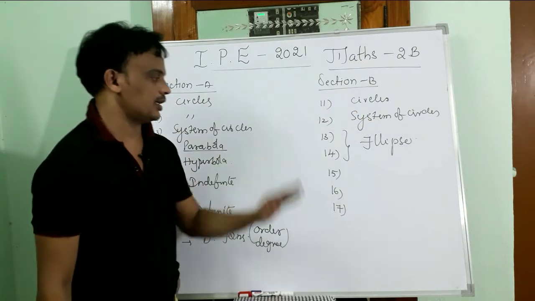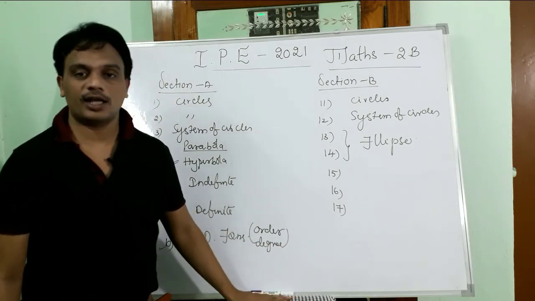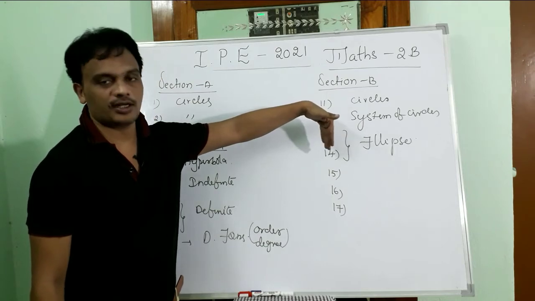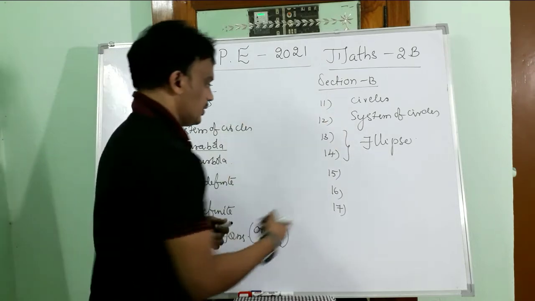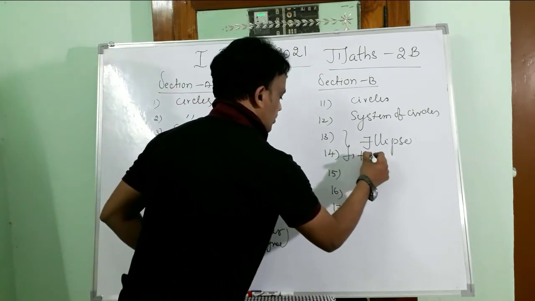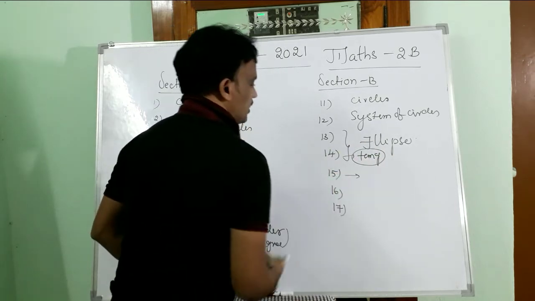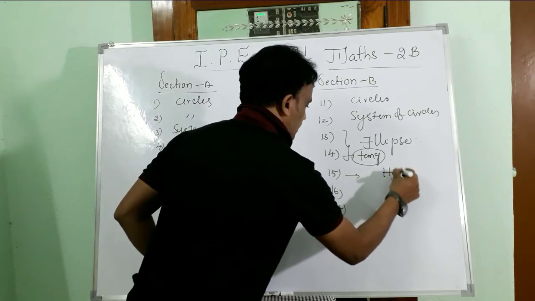And the 14th question is about tangent and normal conditions. They are going to give an equation, show that it is a tangent or not, find the point of contact. So here the concept is tangents and normals. And the 15th question is also from the hyperbola, same concept.